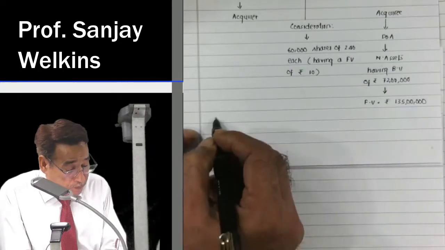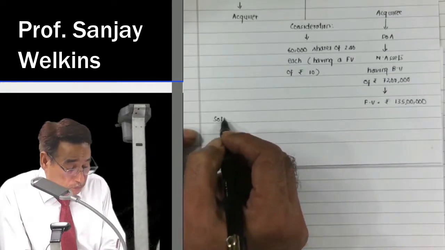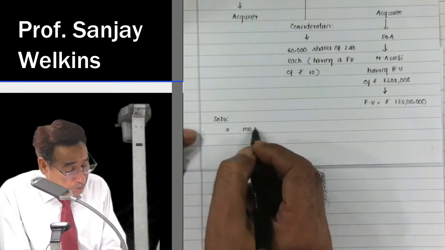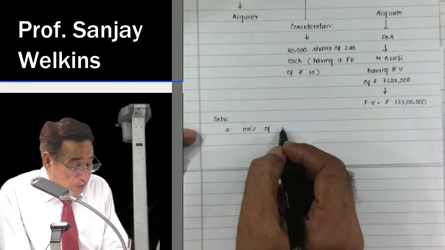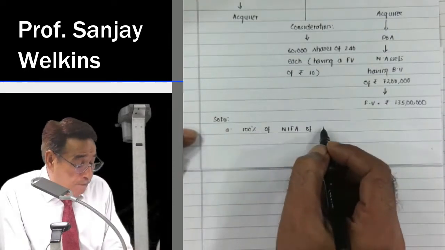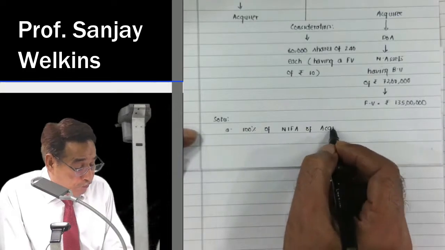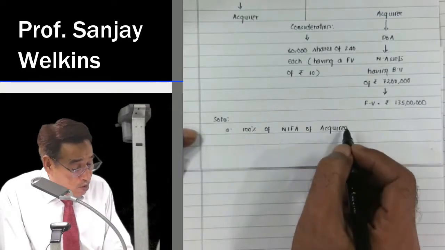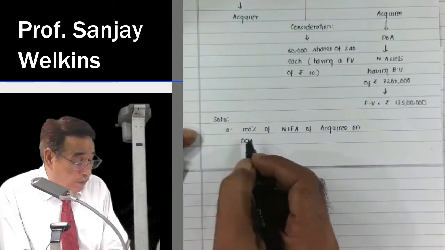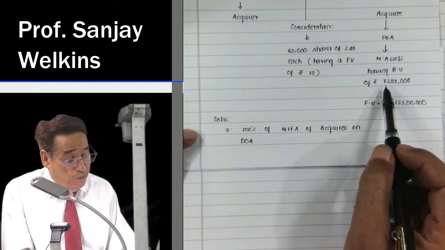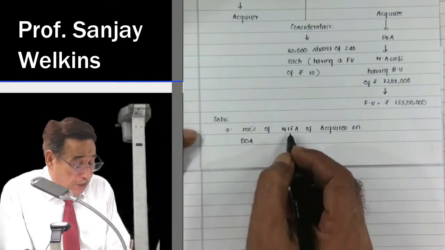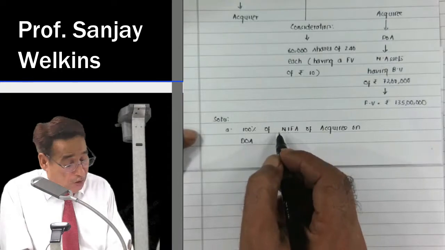First of all, 100% of NIFA, net identifiable assets of acquiree L5, on the date of acquisition. On the date of acquisition, net assets of acquiree are 72 lakh, but remember we have to take the fair value, 100% of NIFA, but at fair value.